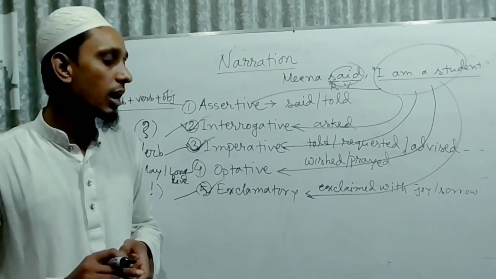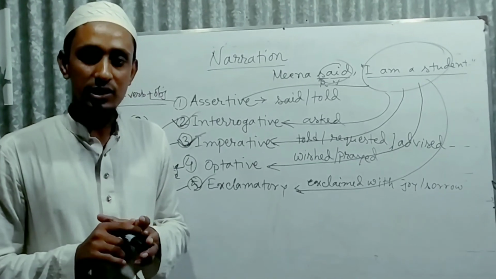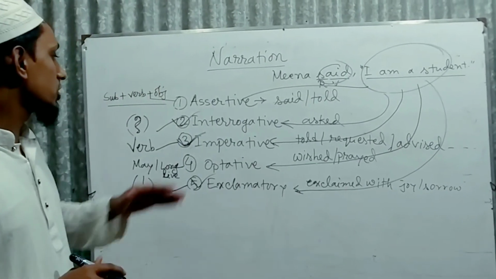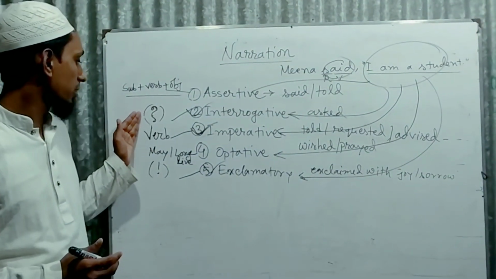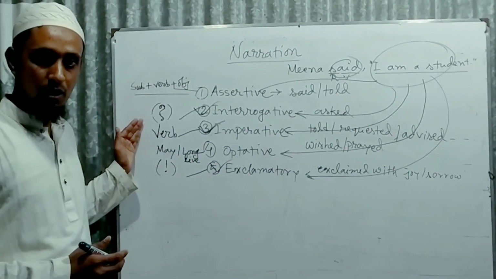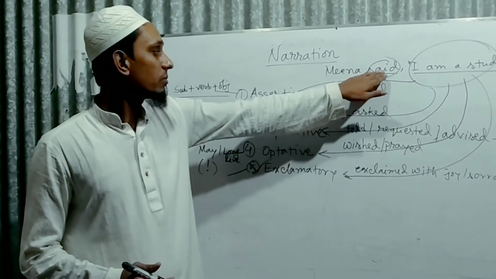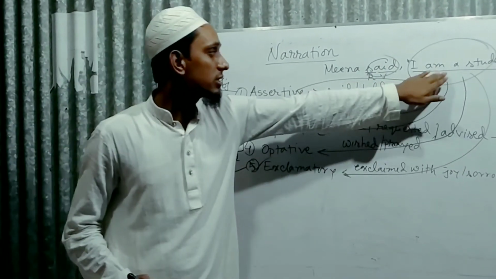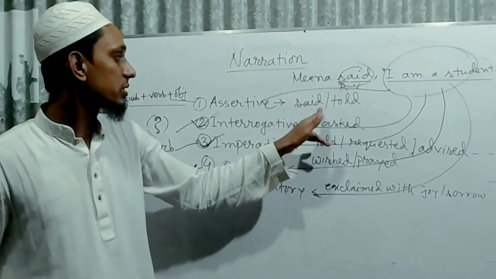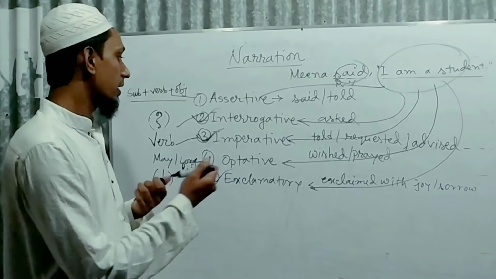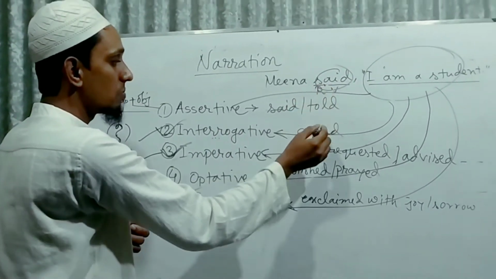So what we have learned from these sentences, that we know the structures of the sentences by this mark or this mentionable part. And for reporting verb, if this reported speech is in assertive, reporting verb will be said or told. And if reported speech is in interrogative, reporting verb will be asked.